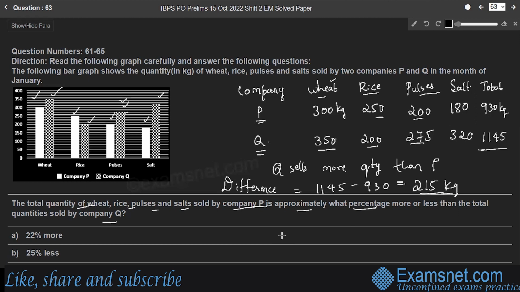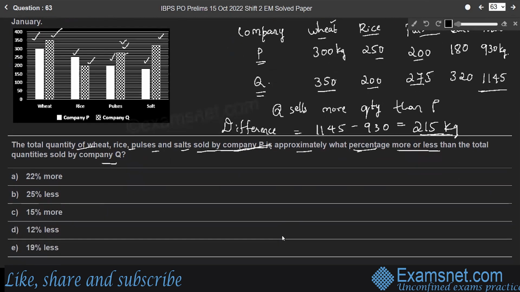Here the question is, the total quantity of items sold by company P is what percentage more or less? With respect to company Q, we have to solve the question here. So company P sells 215 kg fewer items. It is not more, right?